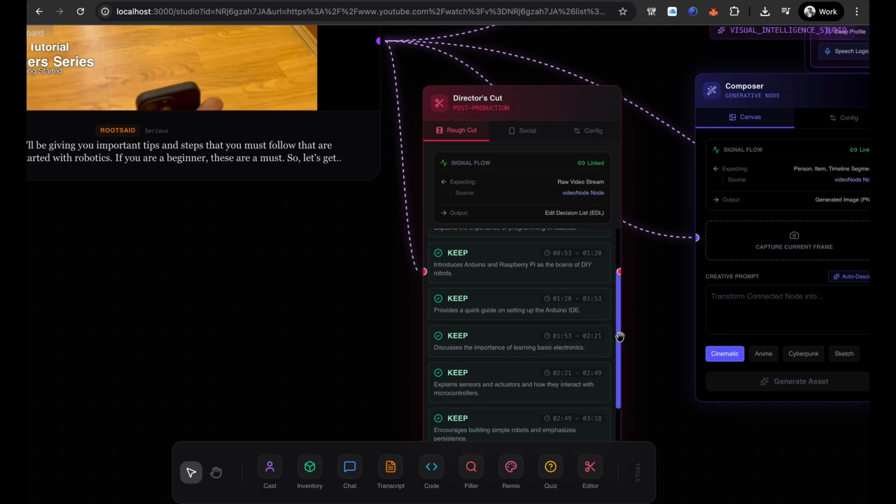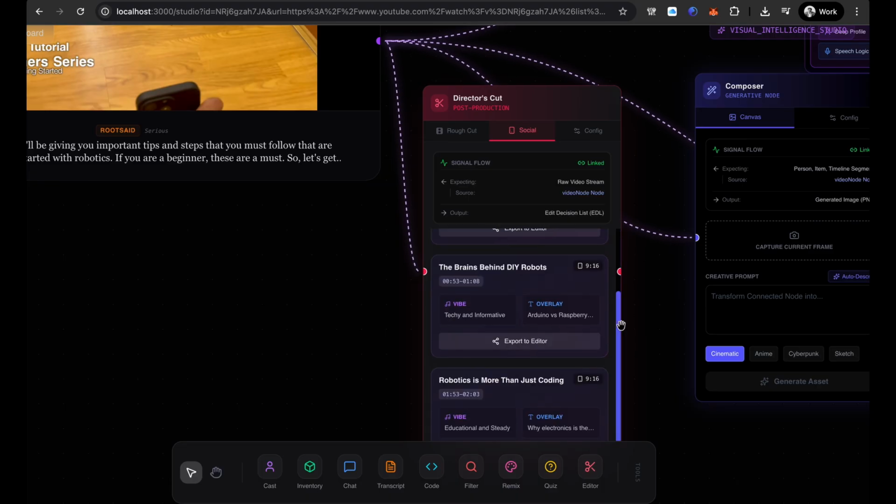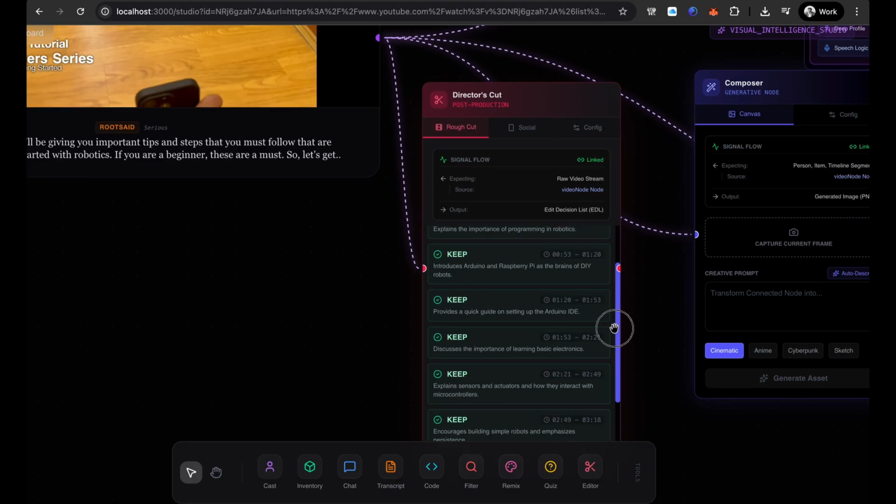What are the things we have to keep? What are the things we don't have to keep? It analyzes everything. What is the idea we have to keep for that? We can keep this thing.